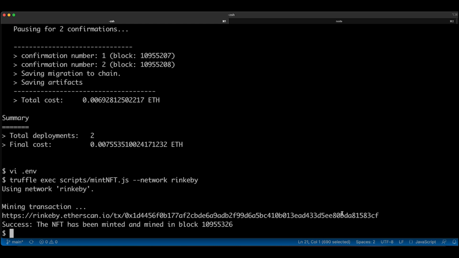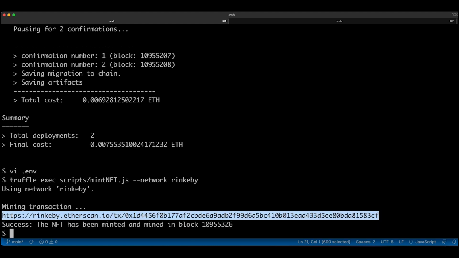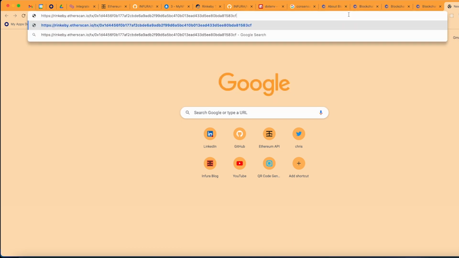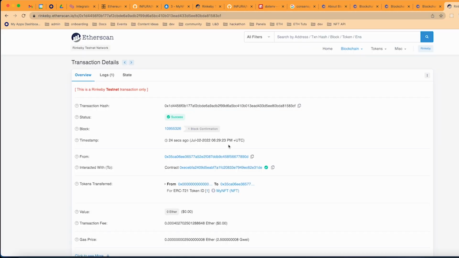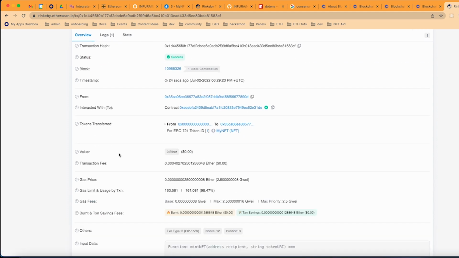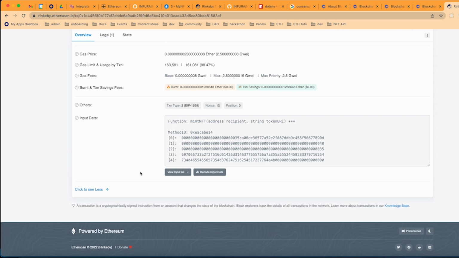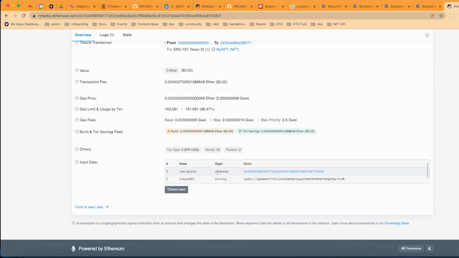It then gives us a URL where we could look at details of that transaction. We can decode that input info, and we can see the URL of our image here. You can also check out your NFT on testnet.opensea, which is a platform for NFTs.